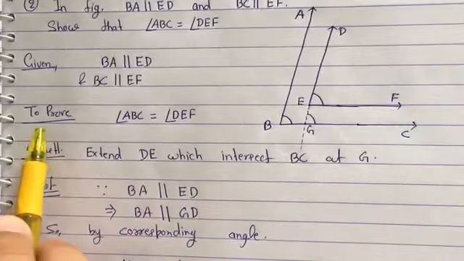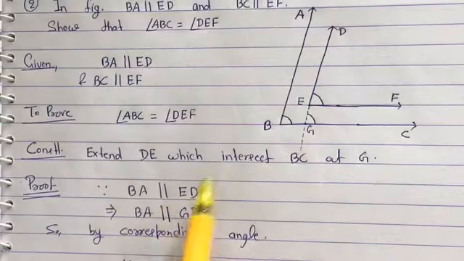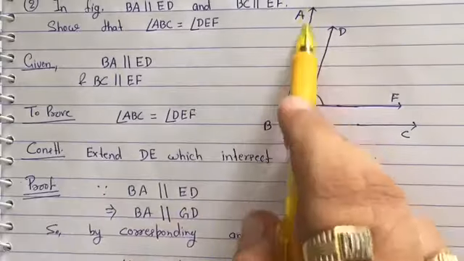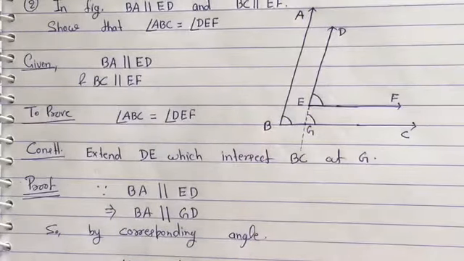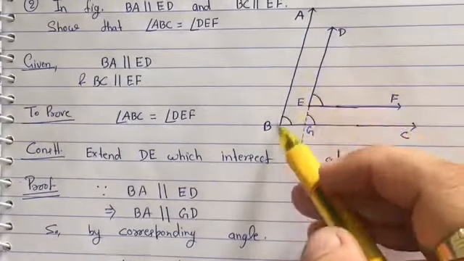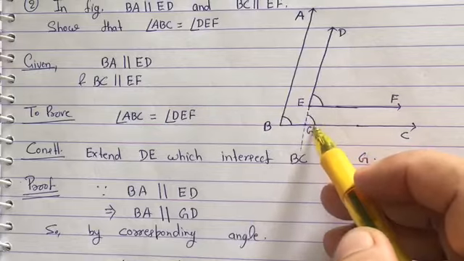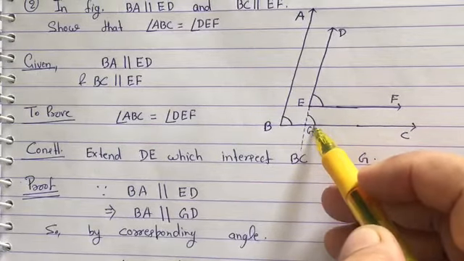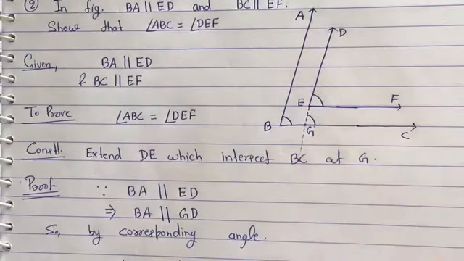Okay, so first of all in the proof we have to write: since BA is parallel to ED, this implies BA is parallel to GD. Clear? Now because these both lines are parallel, this angle and this angle work as corresponding angles, and we know that in the case of parallel lines corresponding angles are equal.